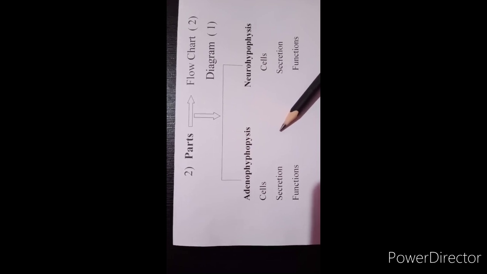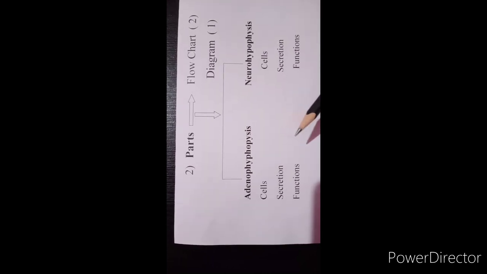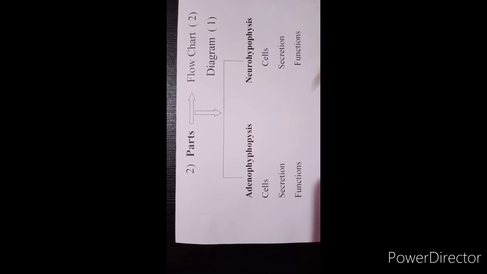Using routine staining procedure, the cells of the pars anterior can be divided into two types: chromophil cells and chromophobe cells. This pars anterior is also called the pars distalis. In it, two types of cells can be seen with routine staining, chromophil cells and chromophobe cells.